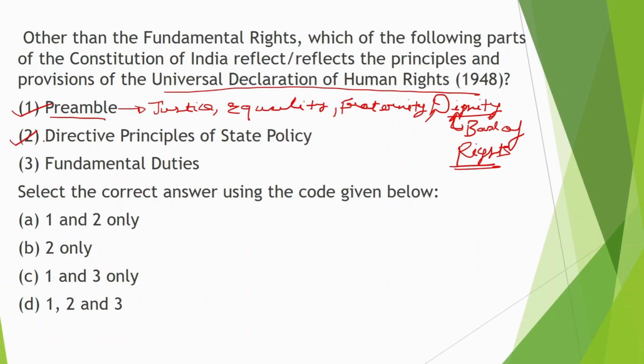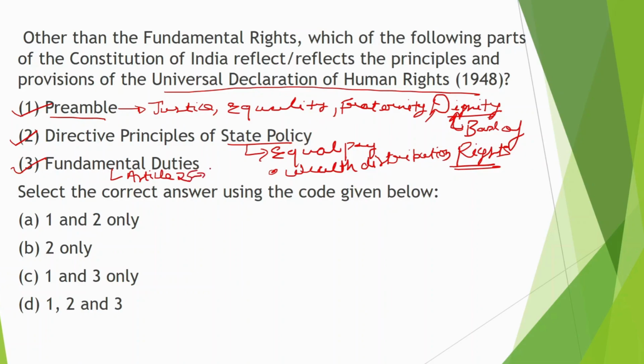And second is the directive principles of state policy. This talks about equal pay and equal wealth distribution. So these are all under the UDHR. Fundamental duties: as we have seen in article 29 of the Universal Declaration, it talks about responsibilities and duties also. Therefore, the answer will be D.